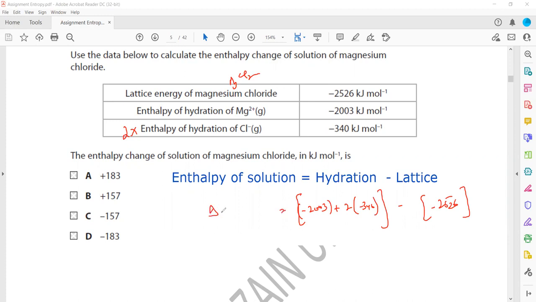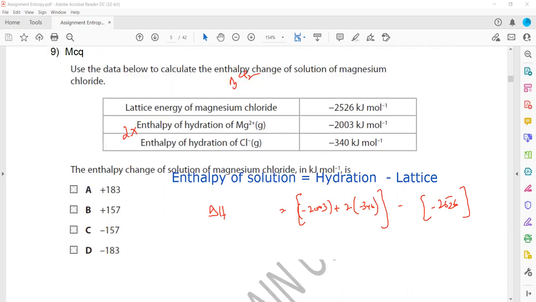This will give us the enthalpy of solution. Is it clear? So for question 9, after calculation we get the enthalpy of solution as minus 157 kilojoule per mole. Is it clear, this question?